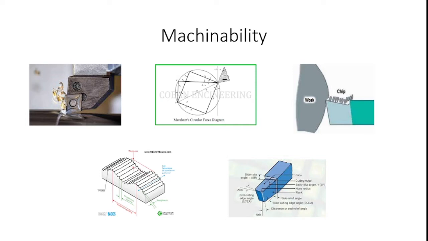So machinability depends on the combination of workpiece material and tool material. The tool material should possess its perfect geometry to remove the workpiece material, with the side rake angle, top rake angle, clearance angle, lip angle, and likewise a lot of tool angles available. So we should select the proper tool geometry for the respective workpiece material. This is also important to decide the machinability of workpiece material.